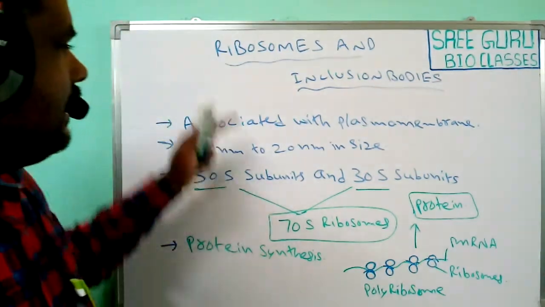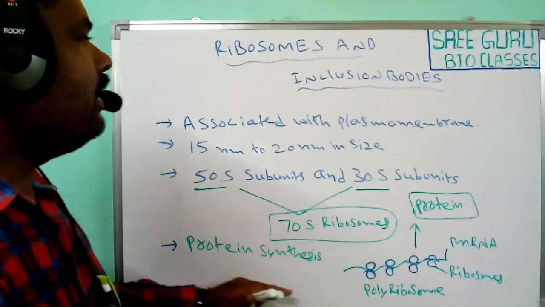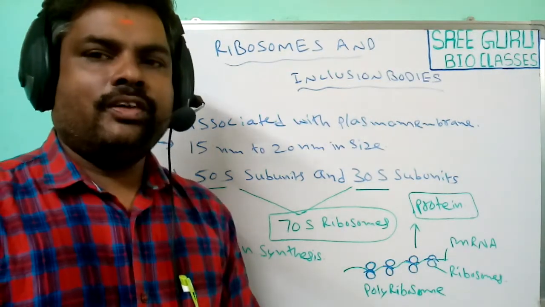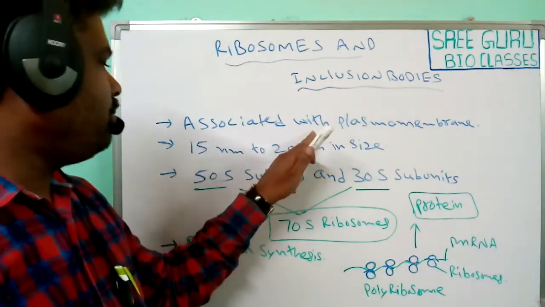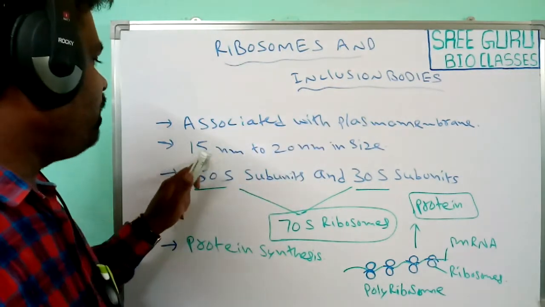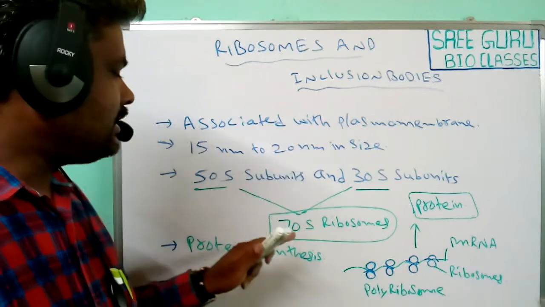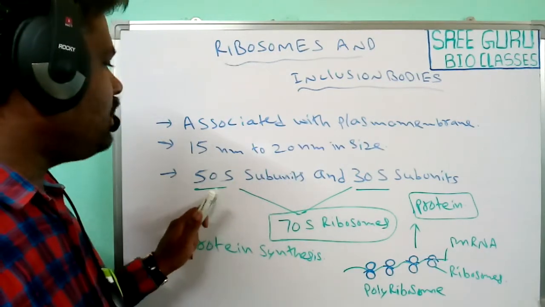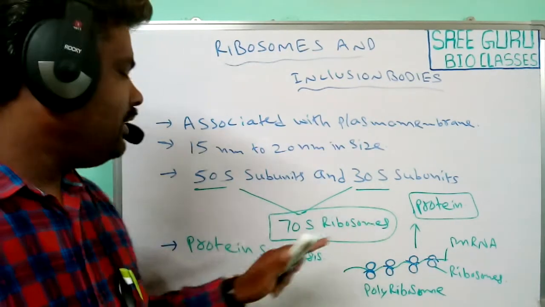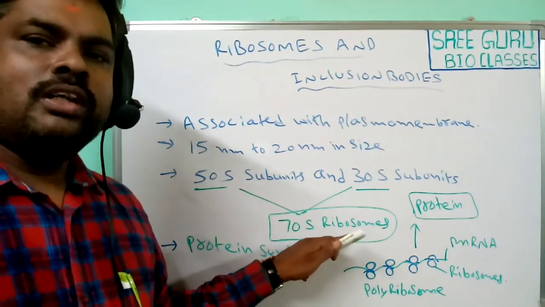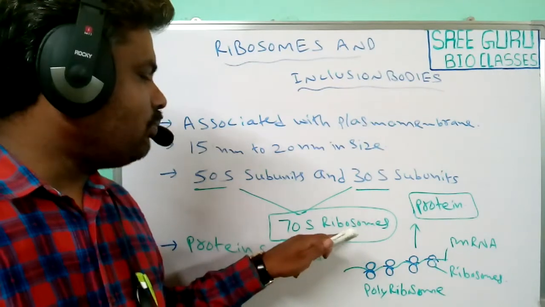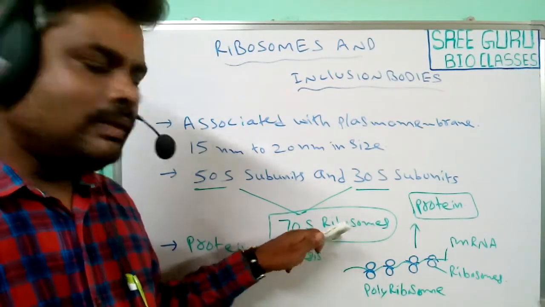So this is the information regarding prokaryotic ribosomes. They are associated with the plasma membrane, and their size ranges from 15 to 20 nanometers. They have a 50S subunit and a 30S subunit, which together form 70S ribosomes, mostly present in prokaryotic cells.